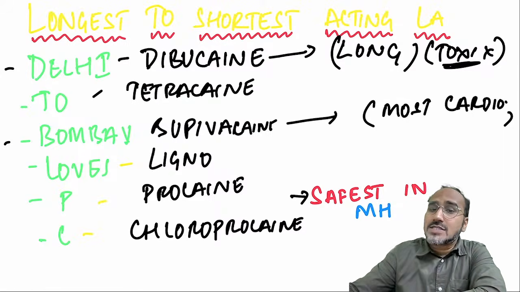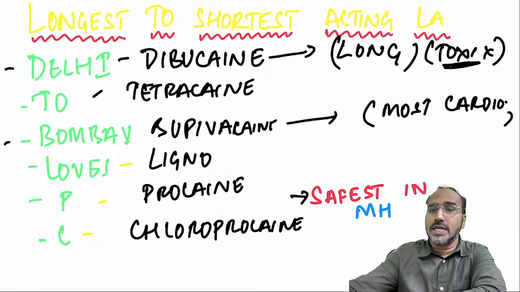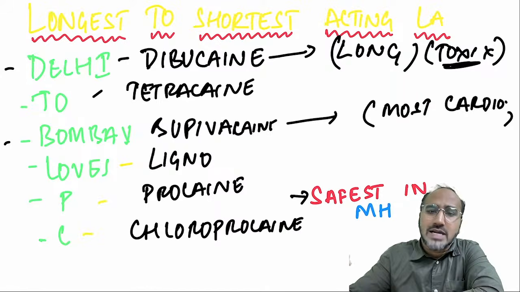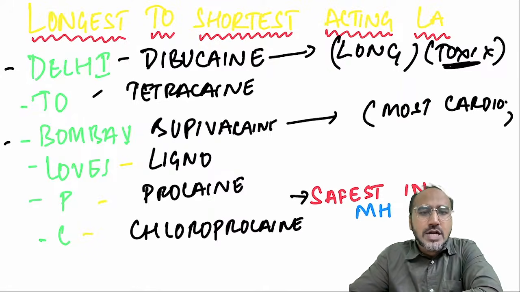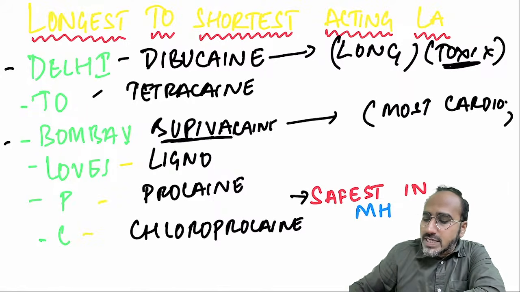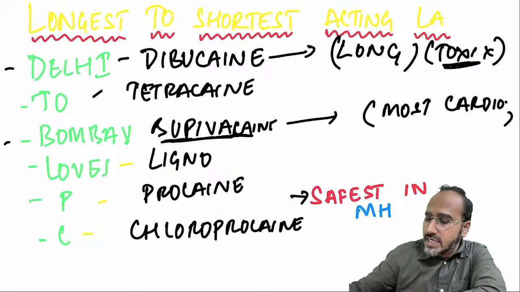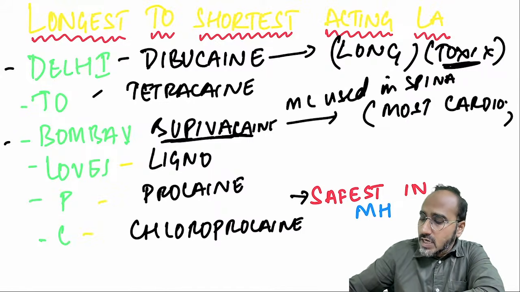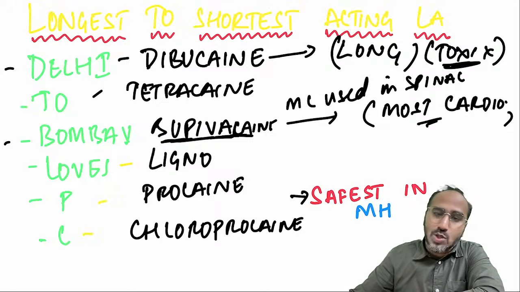Dibucaine is regarded as the longest, but still we are not using it. Why? Because it's the most toxic local anesthetic. Tetracaine is also long, a bit shorter than dibucaine, but still it is not used. Why? Because it has toxicity towards various systems. That's why most commonly we are using which one in spinal anesthesia? The most commonly used in spinal anesthesia is always bupivacaine, even though it is the most cardiotoxic local anesthetic.